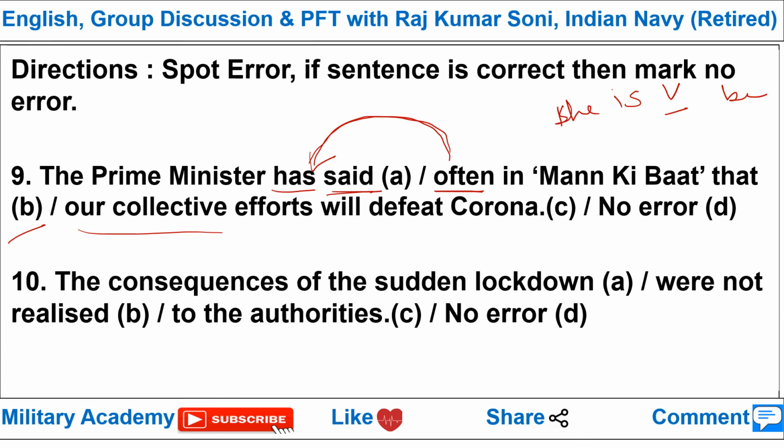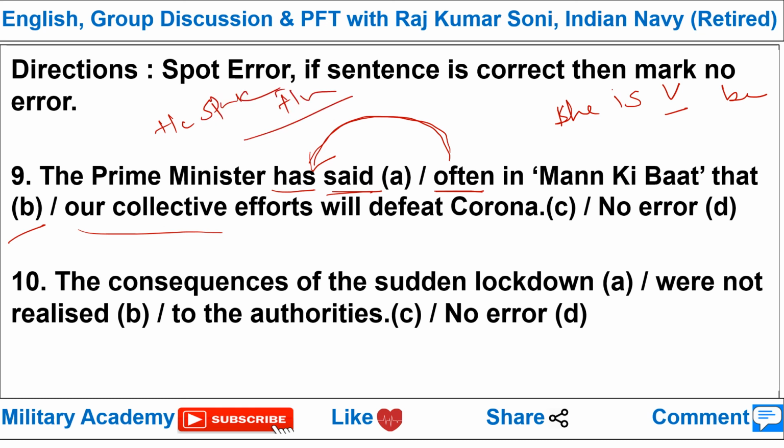This adverb should be between auxiliary and main verb. Similarly, for the main verb where there is no auxiliary verb, you have to use it after the main verb, like "he spoke fluently."